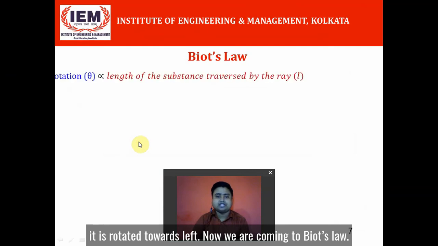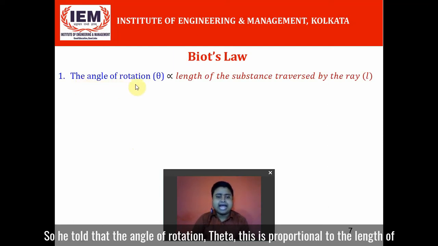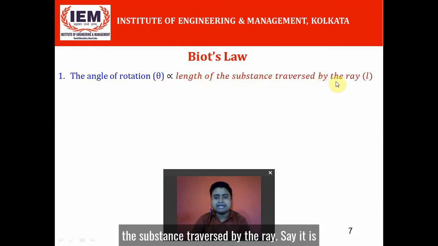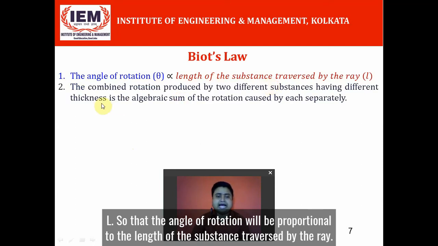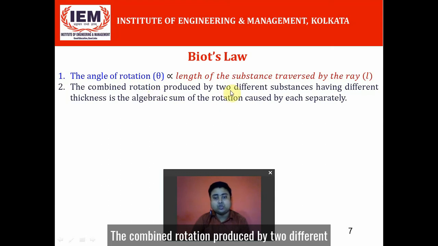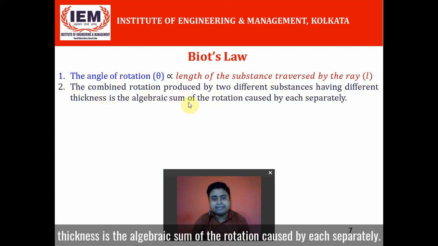Now we come to Biot's law. Biot gave some laws related to this optical activity, this rotation. He tells that the angle of rotation, say theta, is proportional to the length of the substance traversed by the ray, say L. The combined rotation produced by two different substances: you have placed two different substances, and the combined rotation for different thicknesses is the algebraic sum of the rotations caused by each separately.